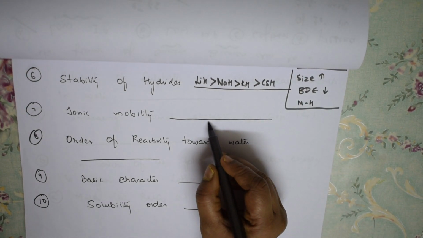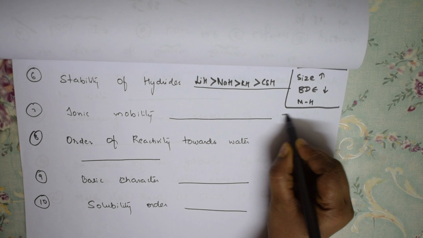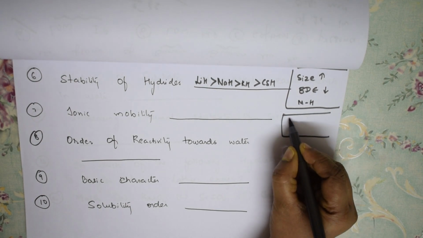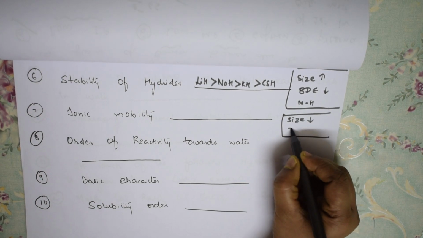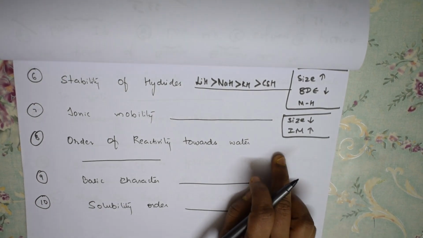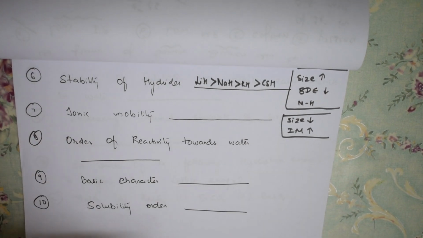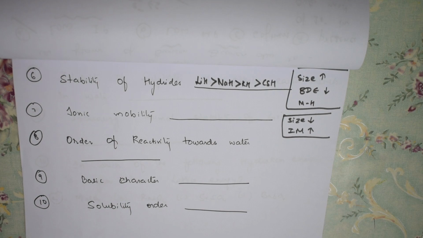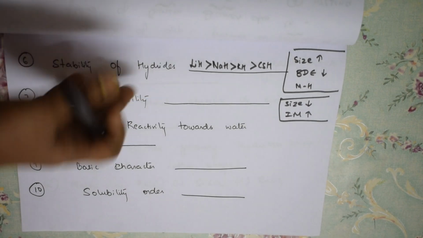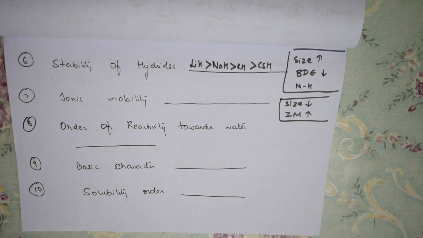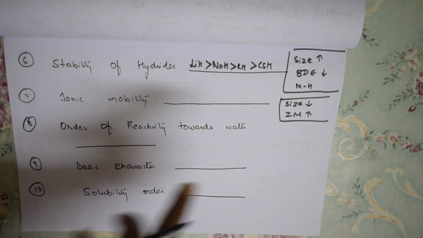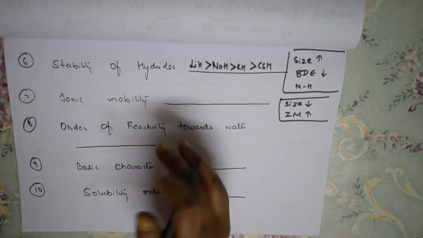For ionic mobility, remember this concept: as size decreases, ionic mobility increases. Obviously, when the size is small, the movement will be very fast, isn't it? So size is inversely related to ionic mobility. Smaller ions quickly move in the field, and we calculate the transference number also.